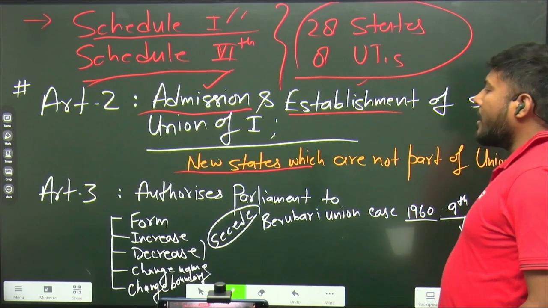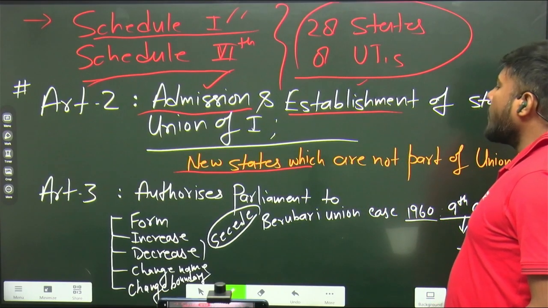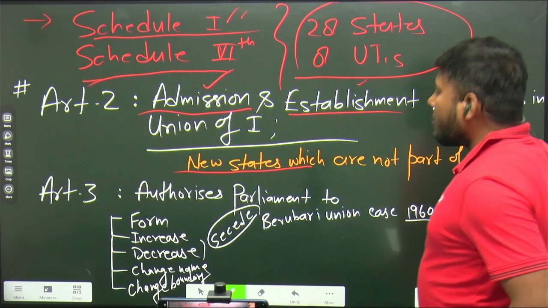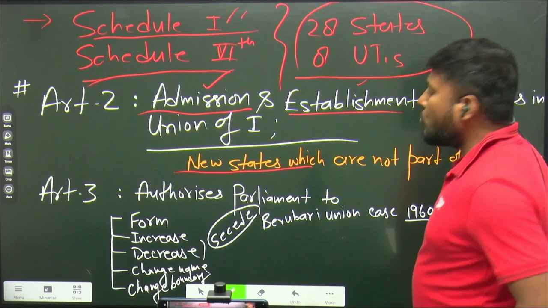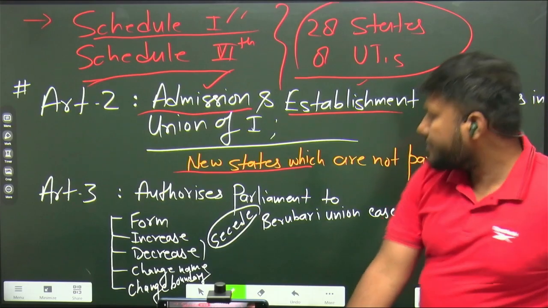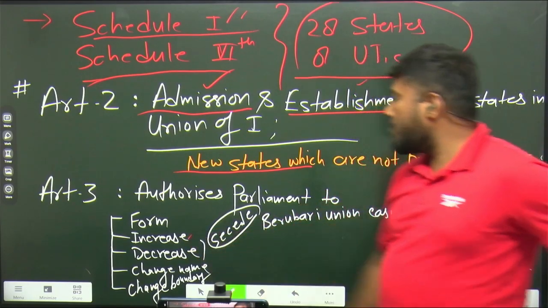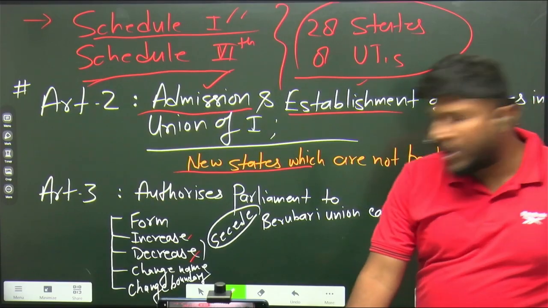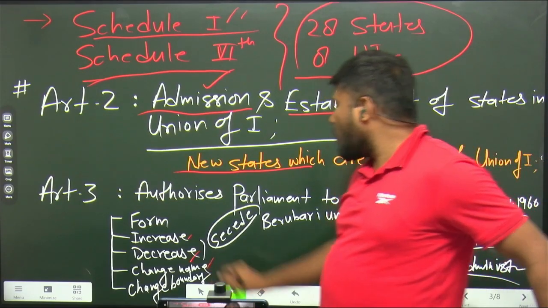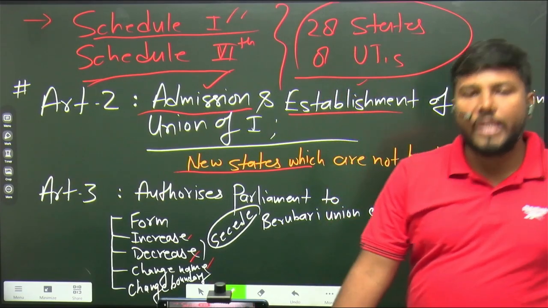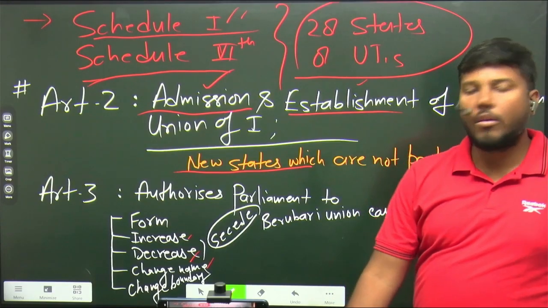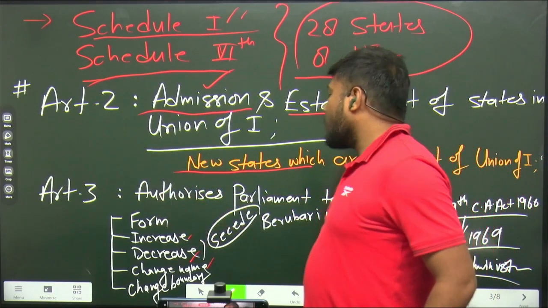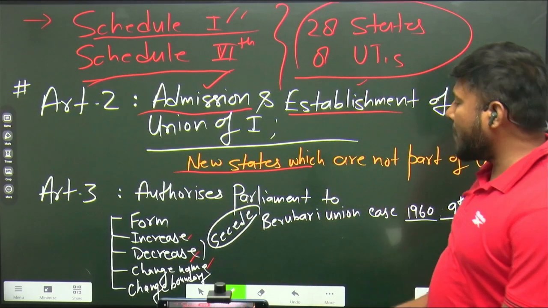Let's try to understand Article 3. Article 3 particularly authorizes Parliament to form new states, increase the area of any particular state, decrease or diminish the area of any particular state, change the name of any particular state, or change the territorial boundary of any particular state. So Article 3 talks about these kinds of rearrangements.